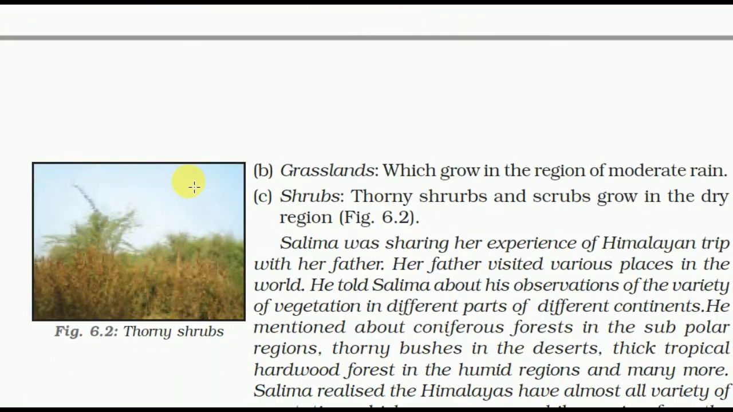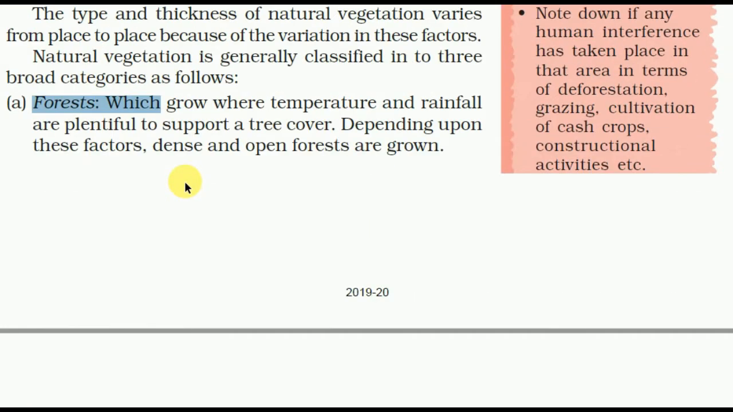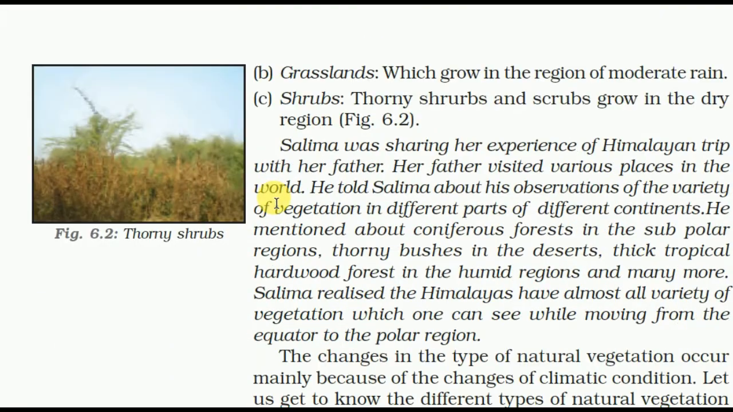Forest, grassland and shrub. First is forest, which grows where temperature and rainfall are plentiful to support a tree cover. Depending upon these factors, dense and open forests are grown. Grasslands grow in the region of moderate rain. Thorny shrubs grow in the dry regions.